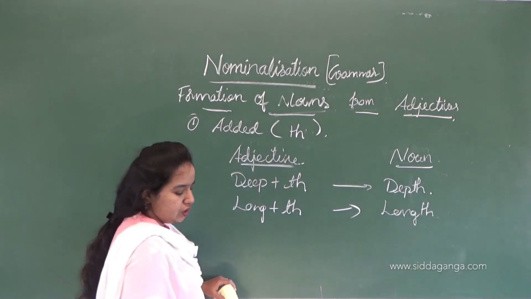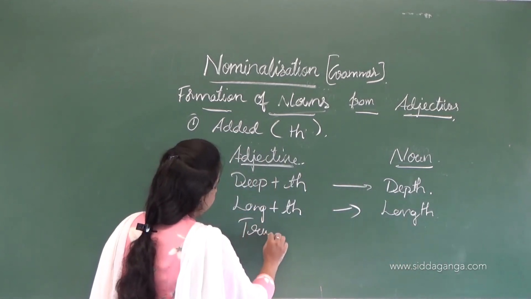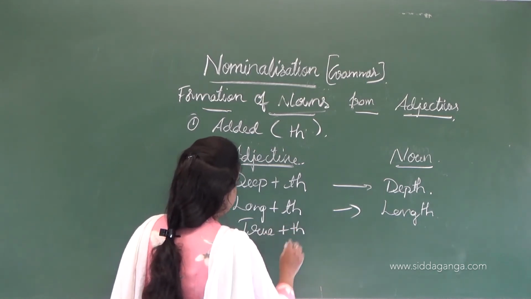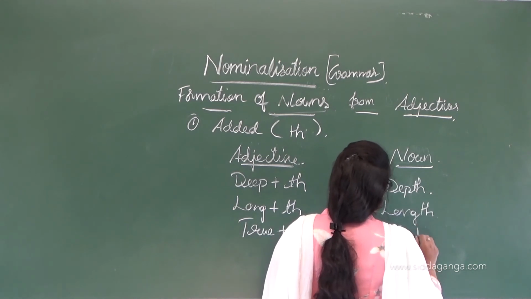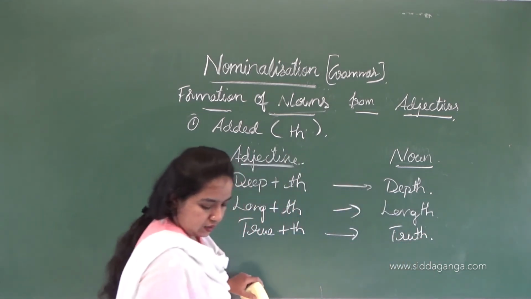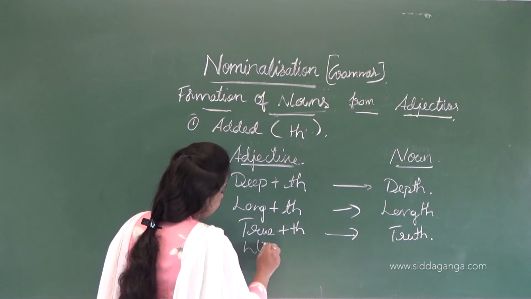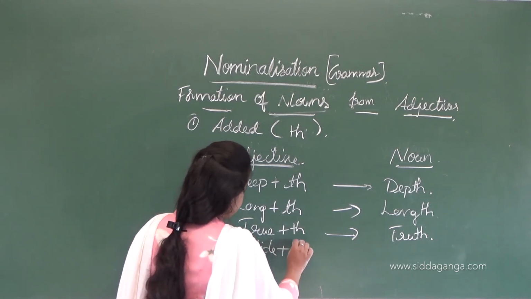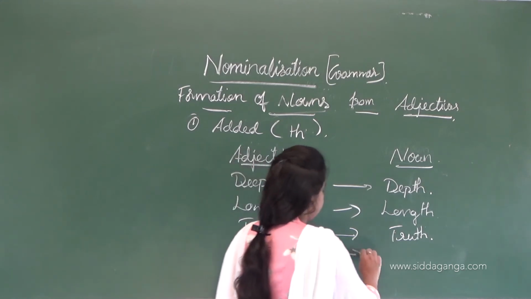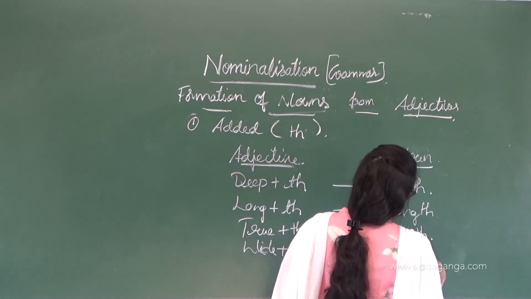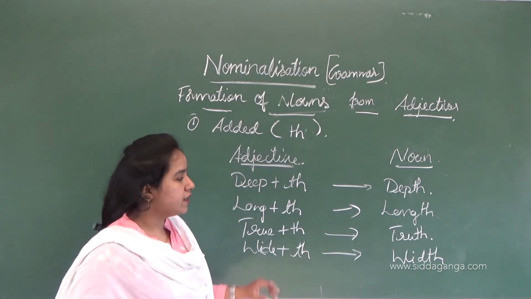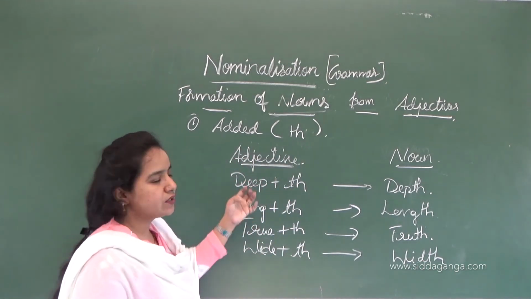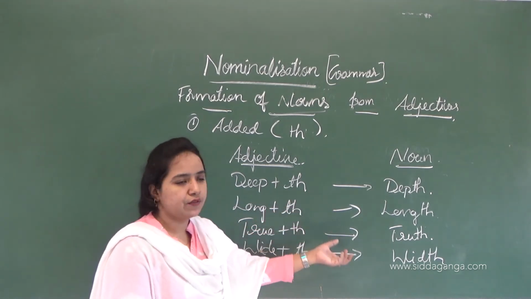Then true plus th gives truth. Then wide plus th gives width. So these are the nouns. When we take some adjective words and use some of the suffixes, we get these kinds of nouns.